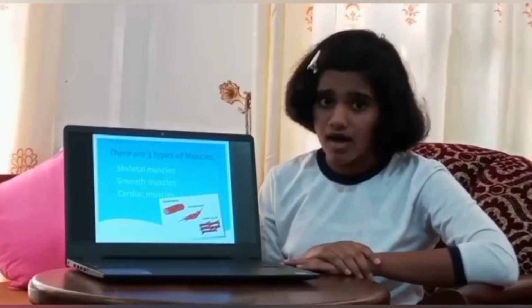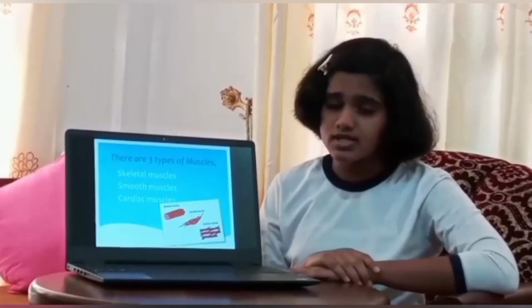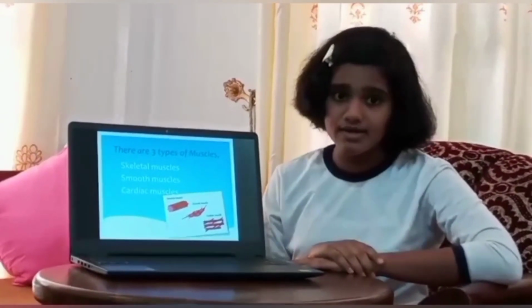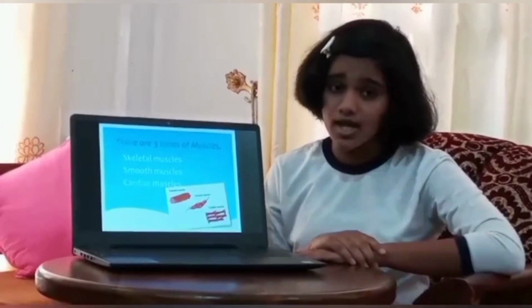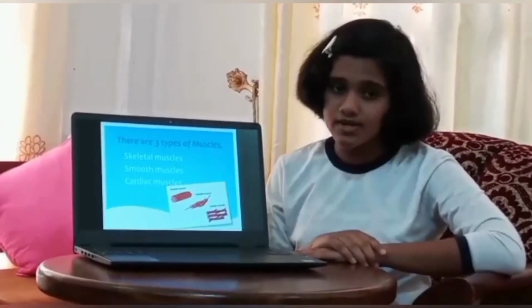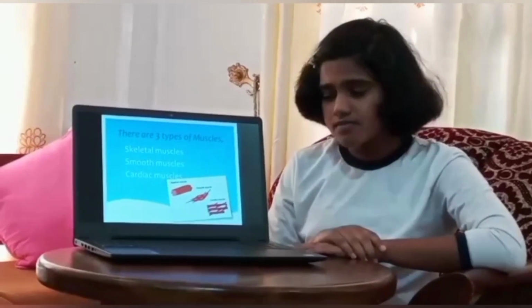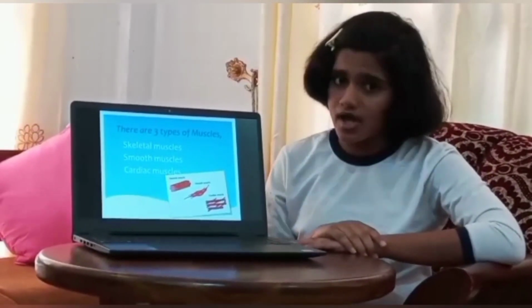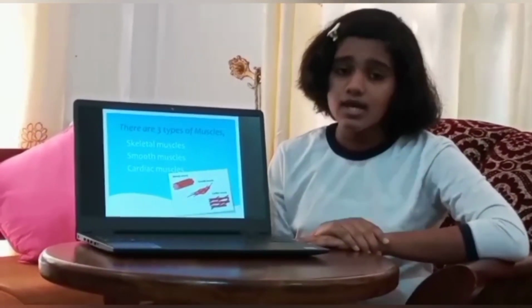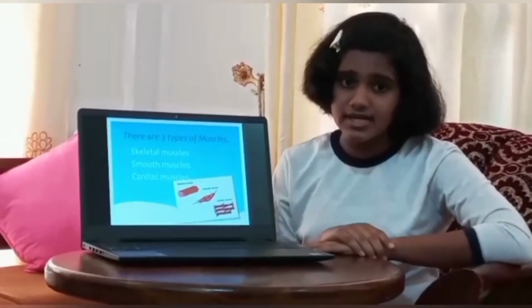Skeletal muscles are situated near our bones. Smooth muscles are situated near our urinary tract, digestive tract and respiratory wall. Cardiac muscles are very special for us. The reason for it, cardiac muscles are only situated in our heart.